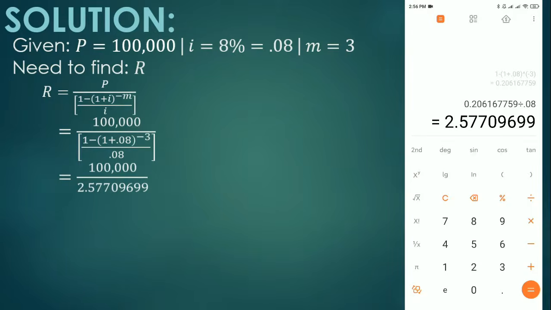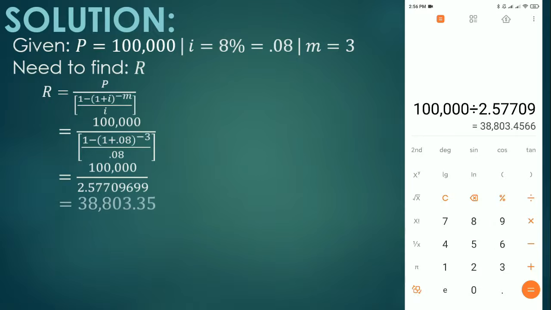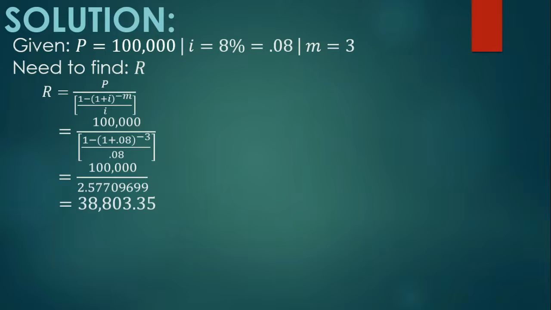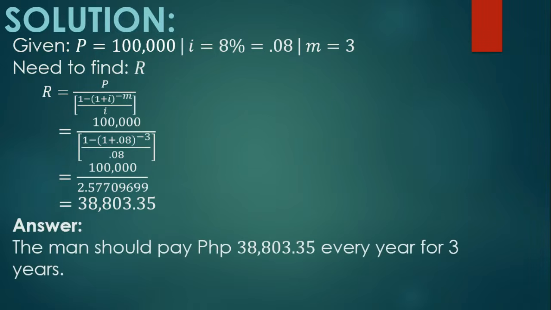2.57709699. So calculating this to any calculator available, 100,000 divided by 2.57709699, it will give us 38,803.35. So therefore, our answer is the man should pay 38,803 pesos and 35 centavos every year for 3 years.